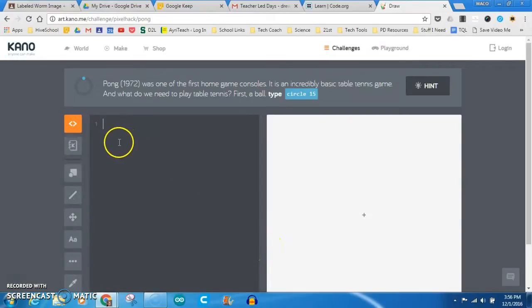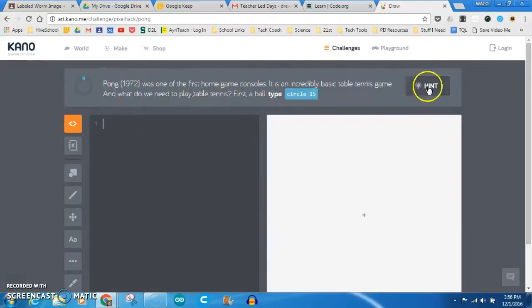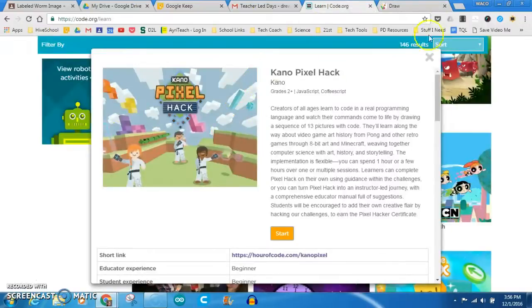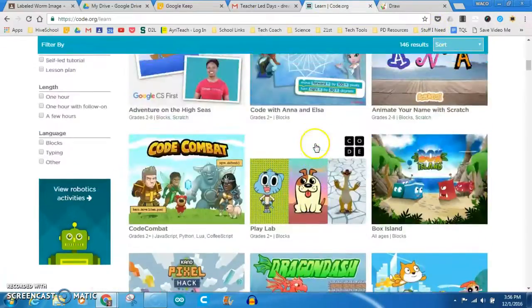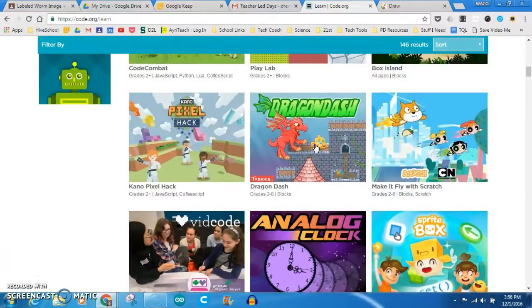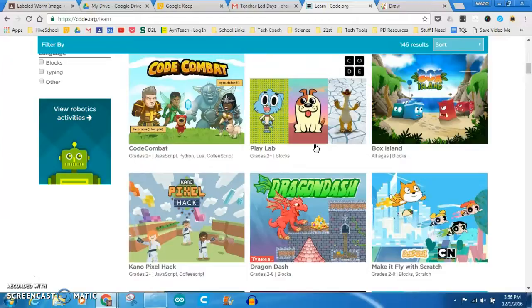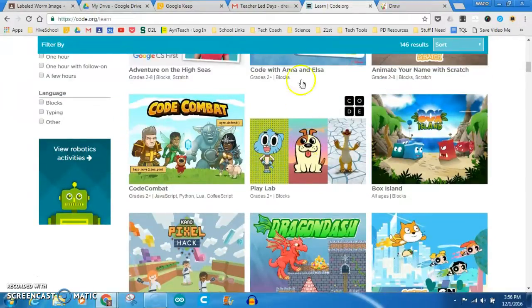For this challenge it's got directions up here at the top and a hint button. But basically you just read the directions and follow what they say. They'll get progressively more difficult. So I would recommend, rather than trying out a whole bunch of different tutorials, I would pick one and stick with it and finish it, and then if you get done, complete another one, because that's how you're going to really learn more about coding, if you stick with it and get to the end through the tough stuff.